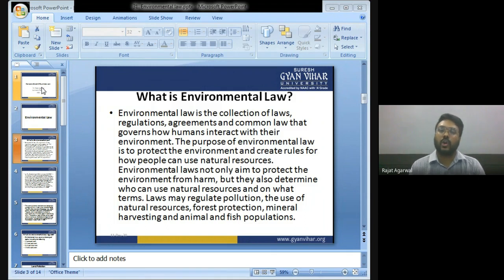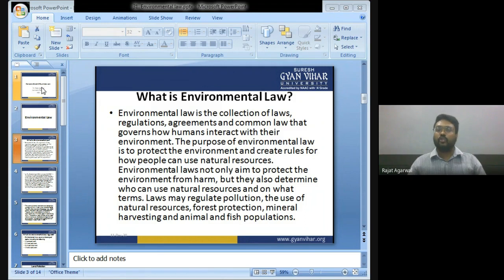Environmental laws not only aim to protect the environment from harm, but they also determine how people can use natural resources and on what terms. They determine the rules of how you are going to live in the environment.